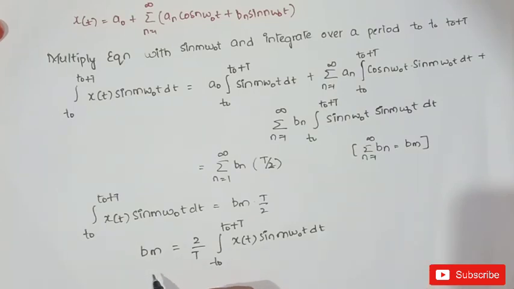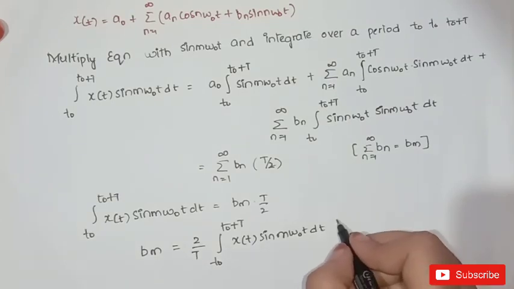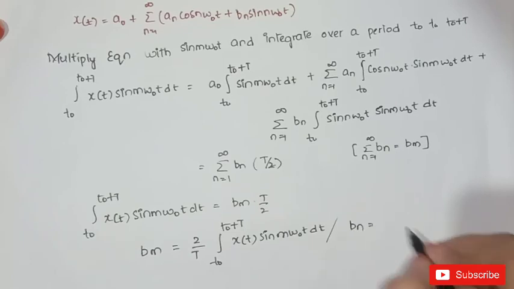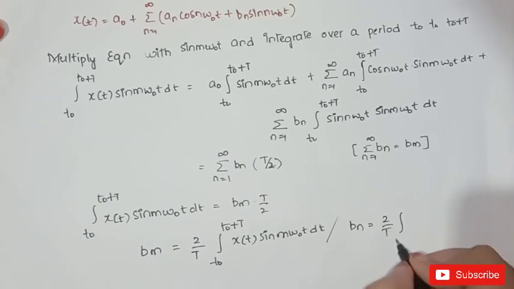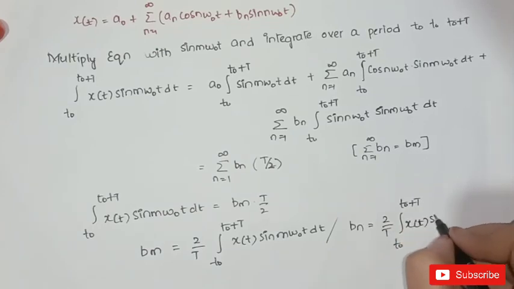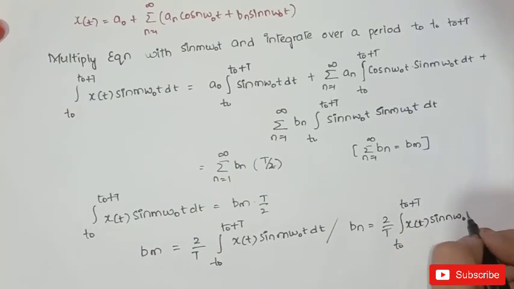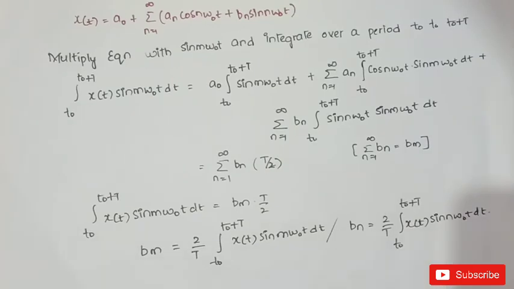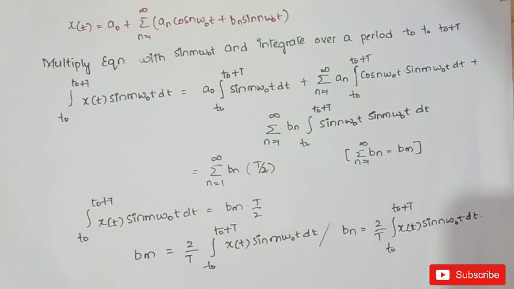If you replace m with n, then the resultant one will be bn is equal to 2 by t integral t naught to t naught plus t x of t sin n omega naught t dt. This is about the coefficients of the trigonometric form of Fourier series.